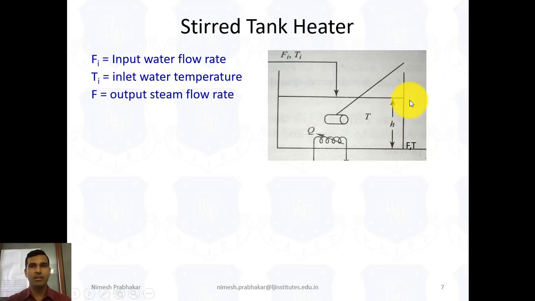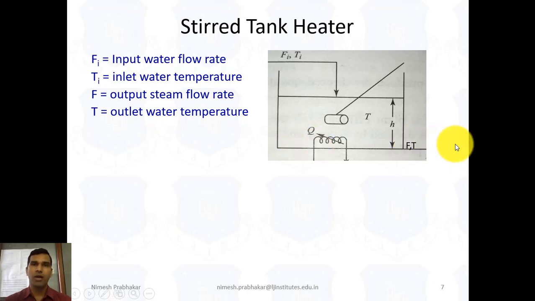F indicates the output water flow rate, and T indicates the outlet water temperature.